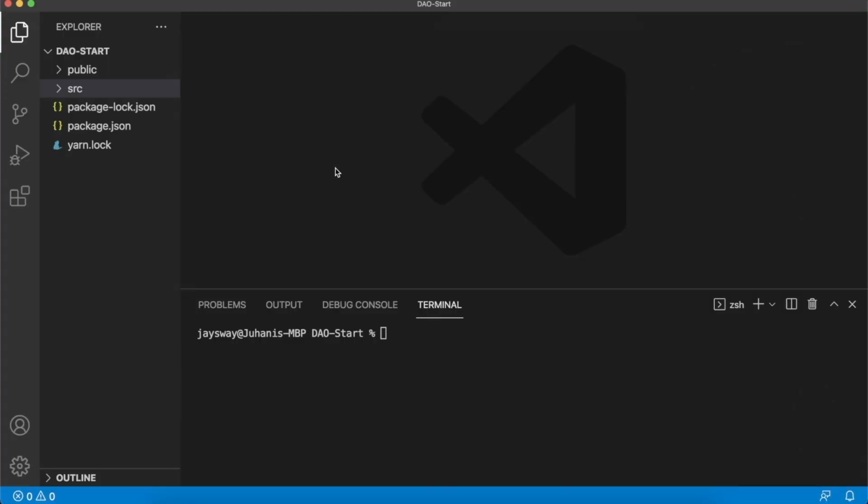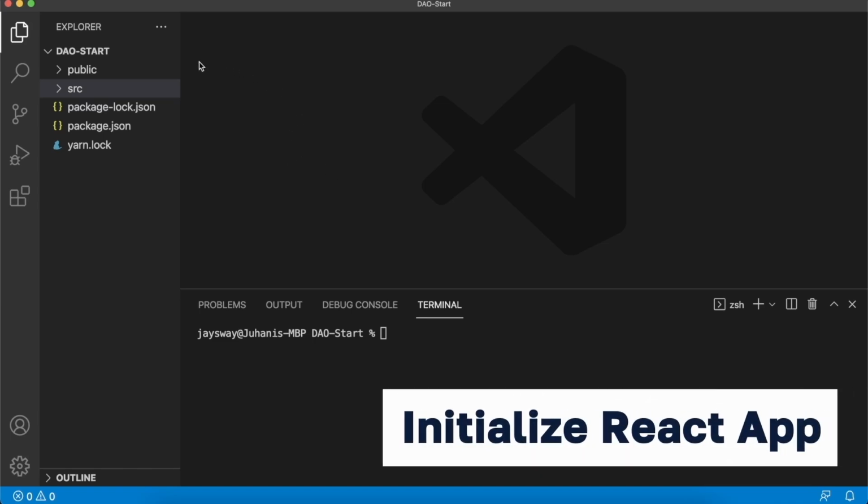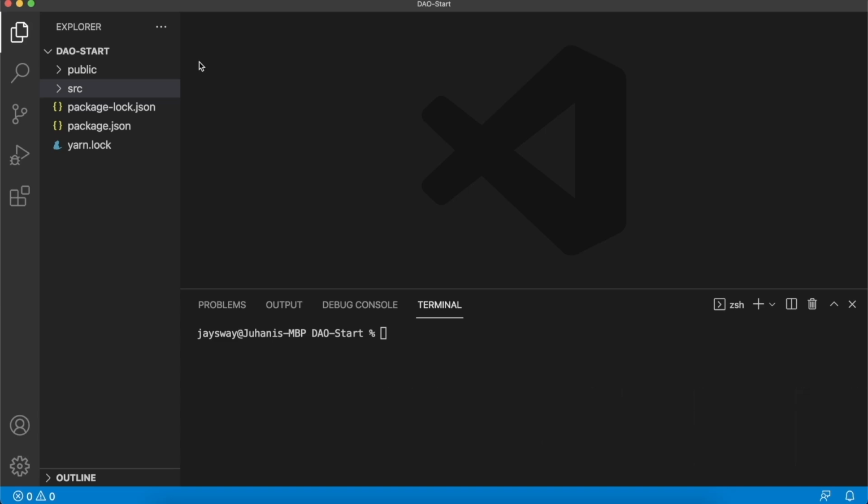Alright, so back in your favorite IDE, I use Visual Studio Code. I've set up this starter repository called DAO Start. You can clone this from the description below and then get going with me over here. And what you want to do is just run yarn to install all the dependencies we want.